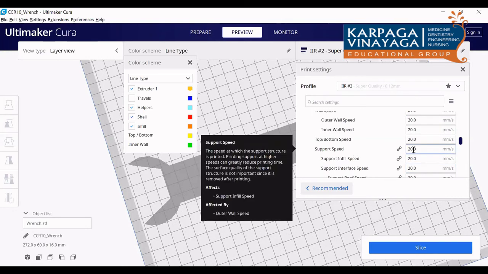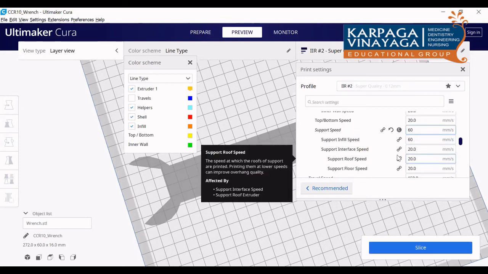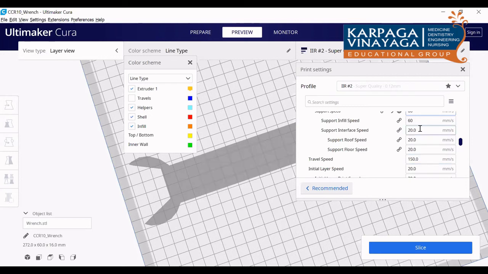And for support, you can increase the speed because you are going to remove the support anyhow. So you can increase the speed so that the time can be reduced. By changing these kinds of things, you can reduce the time. For support, you can give it as 60, no issue. But here there is no support. Okay, so we are giving it as 60.